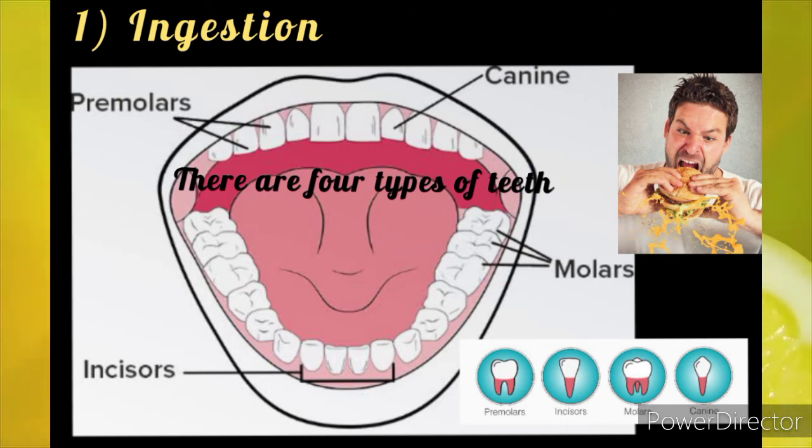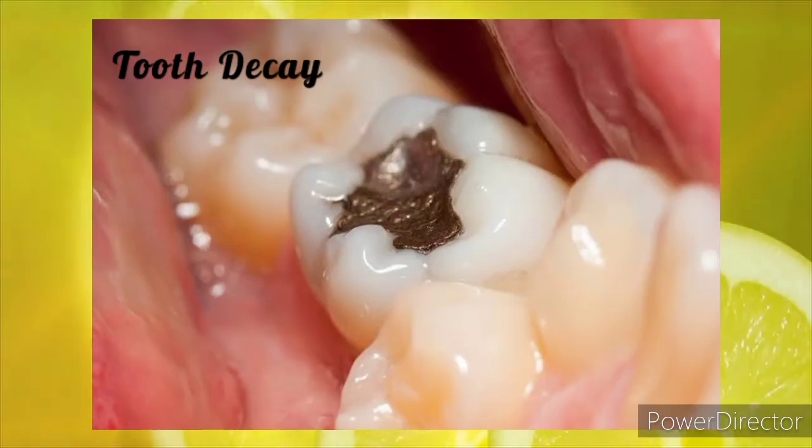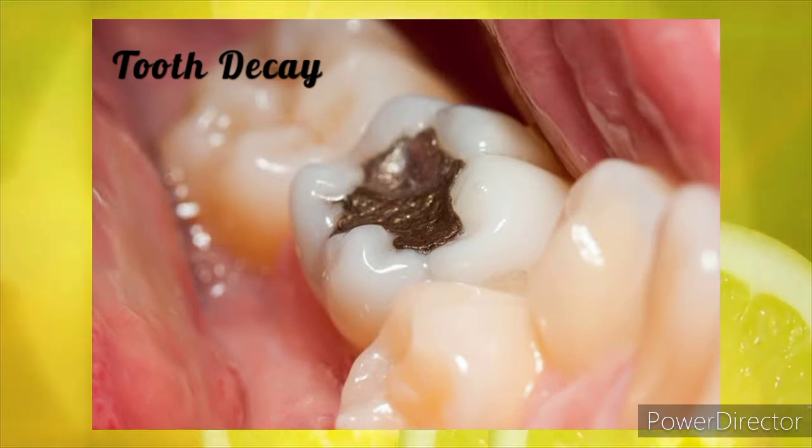Humans have two sets of teeth in their lifetime. The first set of teeth are called temporary teeth or milk teeth. Temporary teeth or milk teeth are 20 in number. Around the age of 6, milk teeth start falling and get replaced by permanent teeth. There are 32 permanent teeth in the mouth of an adult with different shapes and functions. It is very important to take care of our teeth to prevent them from decaying.